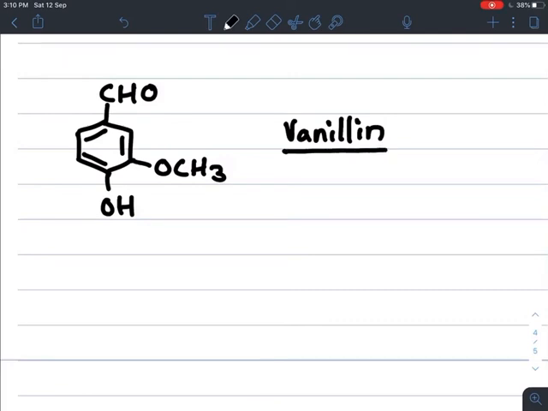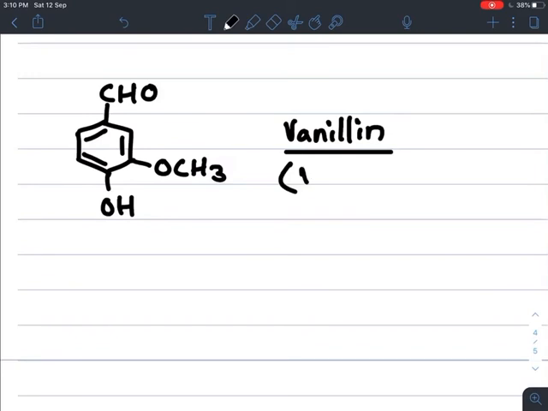You know about vanilla ice cream, okay, and this vanillin is an example of an aldehyde, and it has a vanilla flavor.